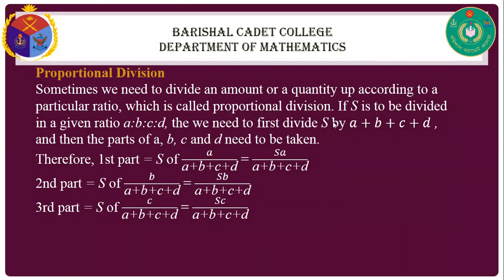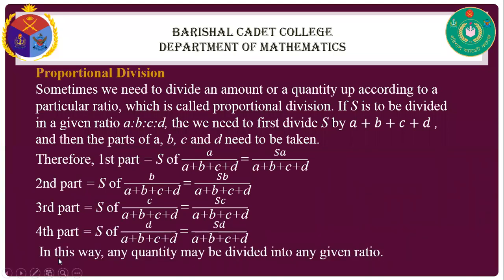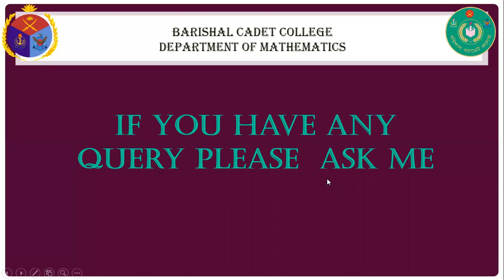The basic part of this section is that, similarly, any quantity may be divided into any given ratio. That means for a part, we divide by the total ratio: S of A by A plus B plus C plus D. Similarly, we say it for all. Okay, that is all for our basic part. Now, if you have any query, please ask me.